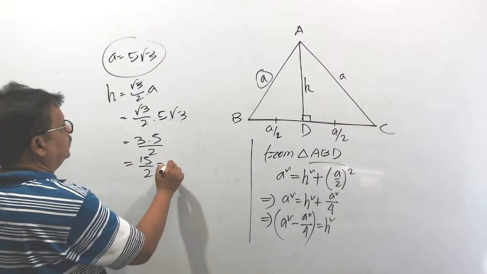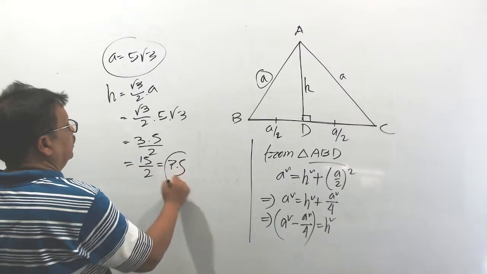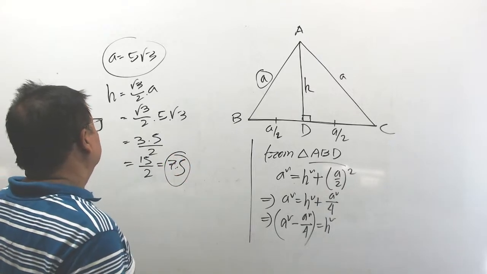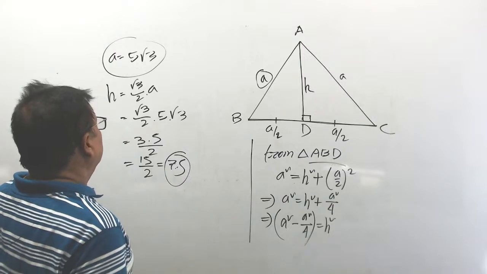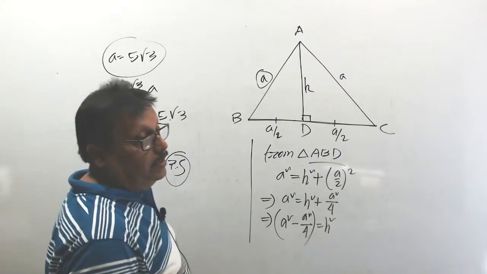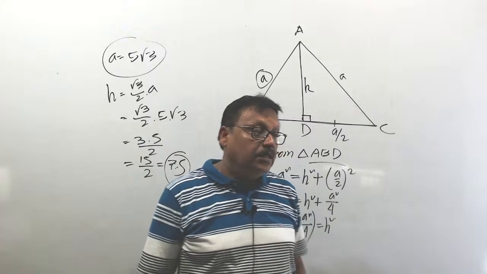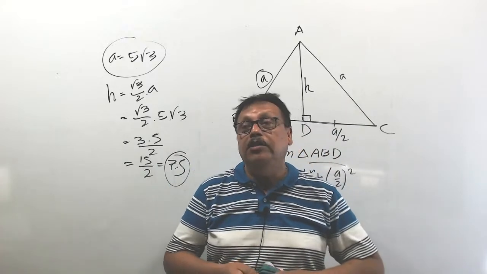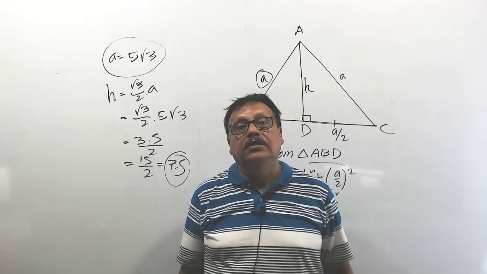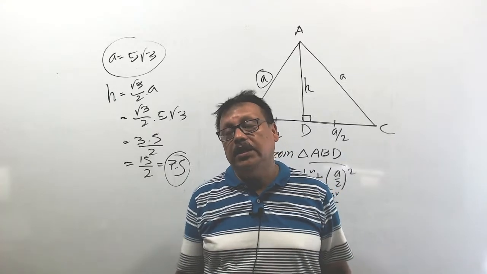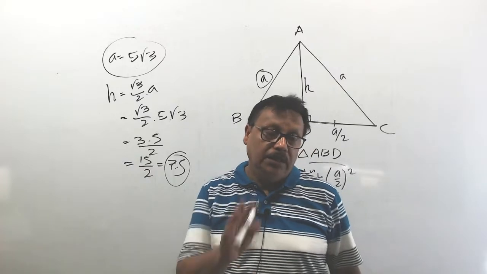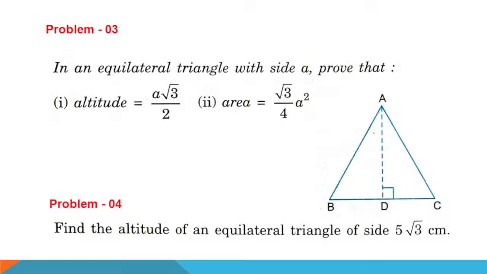That means what? 7.5 units. Understood? So, if you know the formula, then you can find the answer directly. But you have to remember the formula. Right? Go to the next one.